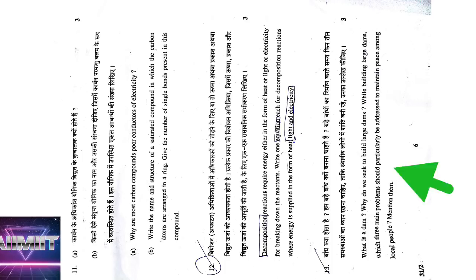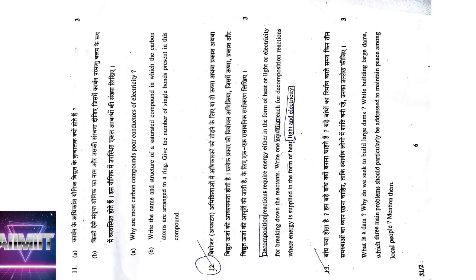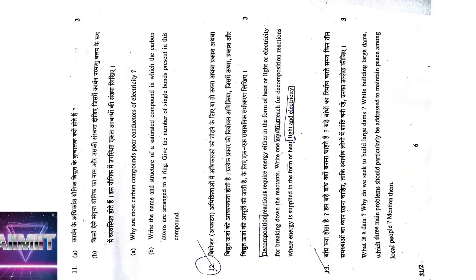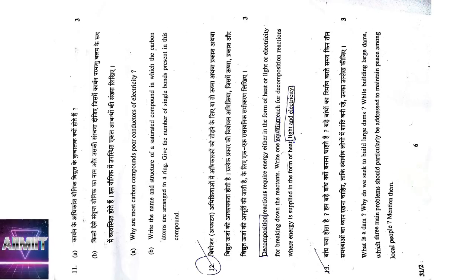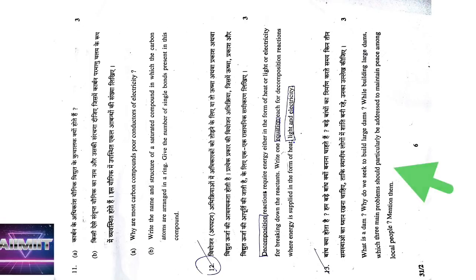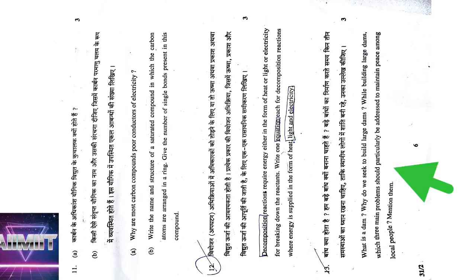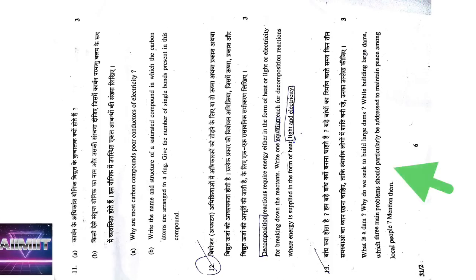Means we have to write the disadvantages of dams, which are given in 2 lessons, source of energy also, that question was there, and natural resources also. What are the disadvantages of dams? We have disadvantages like social problems, many people losing their habitat; economic problems, large amounts of public money get wasted if they are not built properly; and ecological imbalance will occur because large tracts of forest lands get submerged under water, that you have studied. And also when they submerge, they undergo rotting and liberate methane gas. Methane gas is a greenhouse gas, and it also indirectly causes global warming. That also we should write.